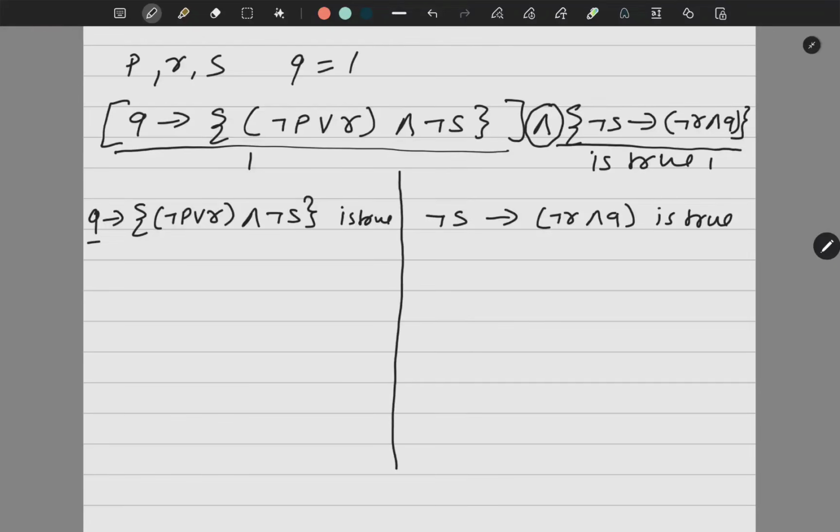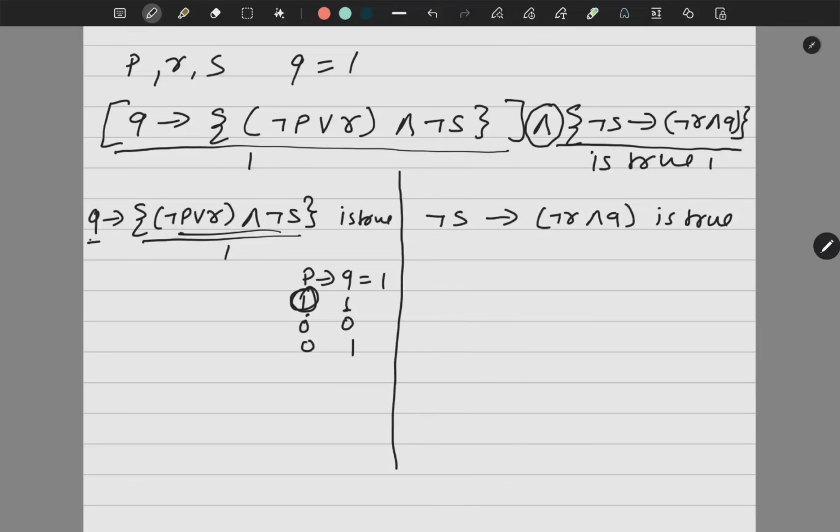So this thing has to be 1. Remember, P implies Q is 1 in 3 cases. What are the 3 cases? 1, 1. Okay. 0, 0 and 0, 1. So 1 is there only in one condition. Q value they have given is 1. So this value has to be 1. Then only it can be true.